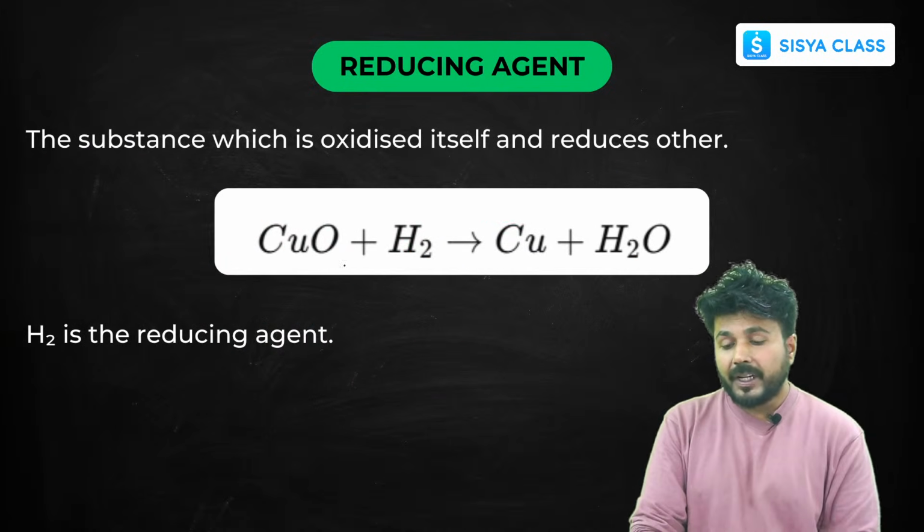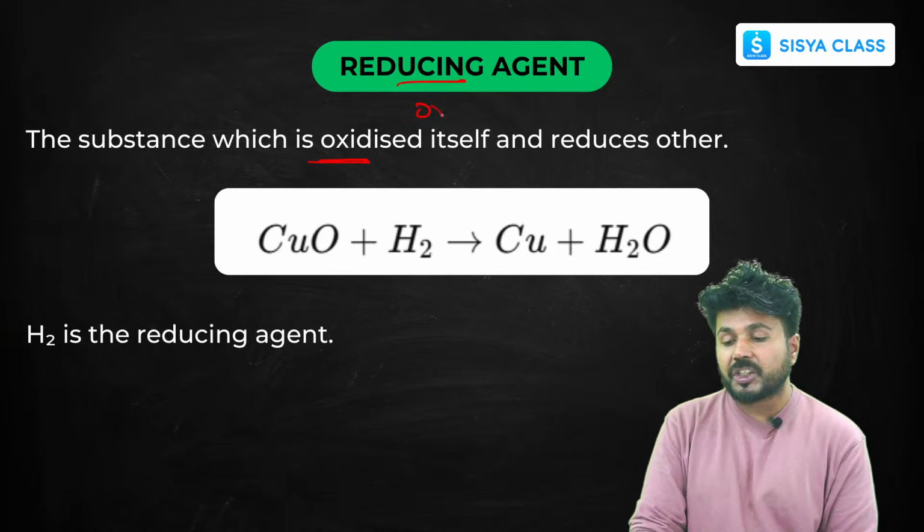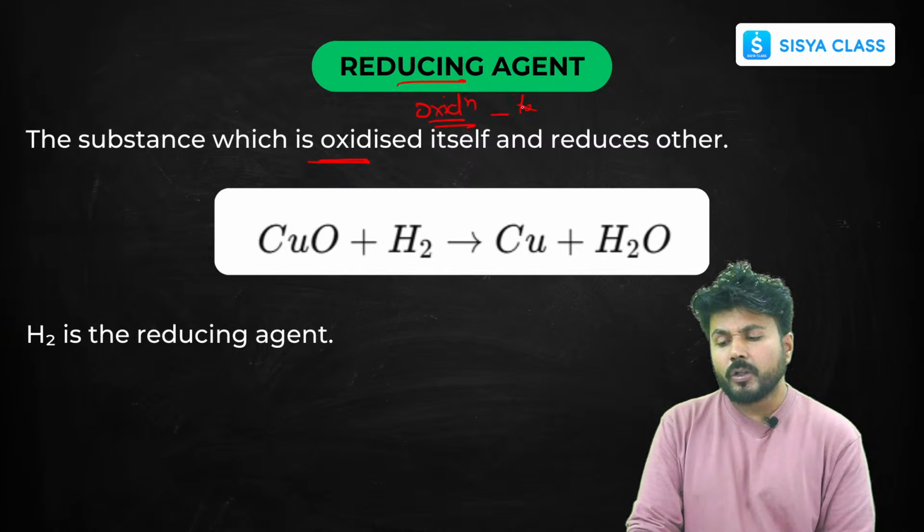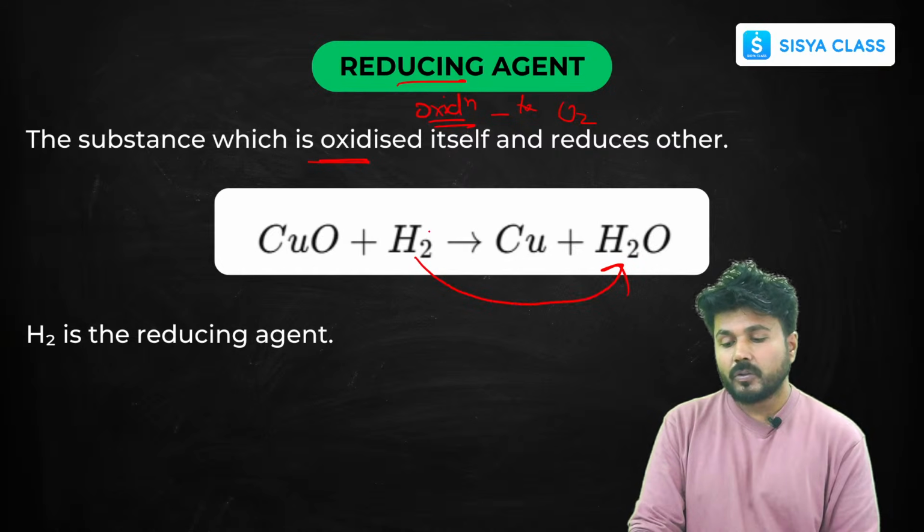Next, reducing agent, I have just told you, that reducing agent means oxidation. You have to search for oxidation. So oxidation means loss of electrons, or you can say gain of oxygen, addition of oxygen. So where is oxygen adding? Oxygen is adding here. So this is your reducing agent.